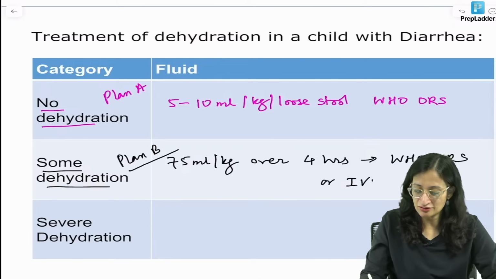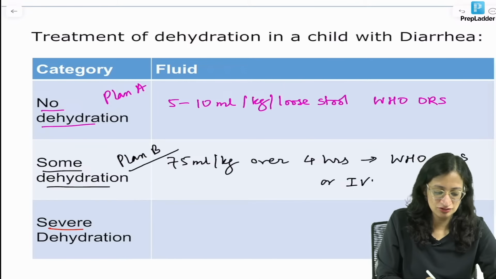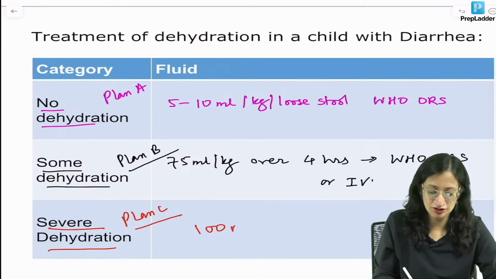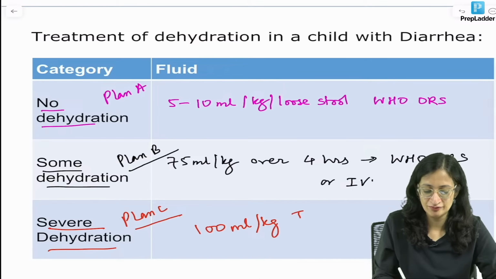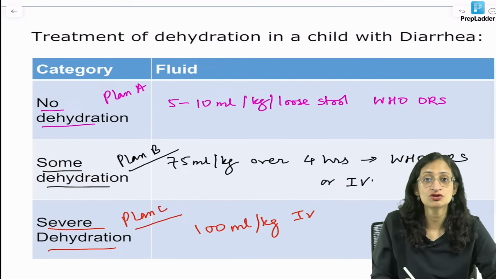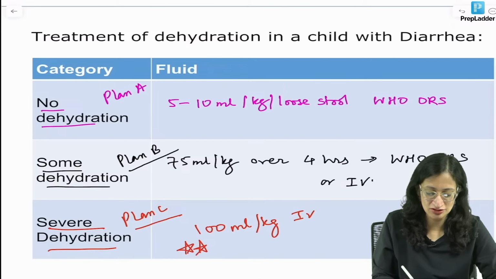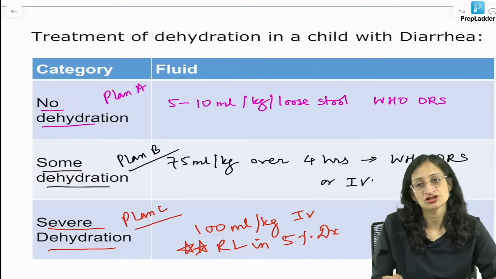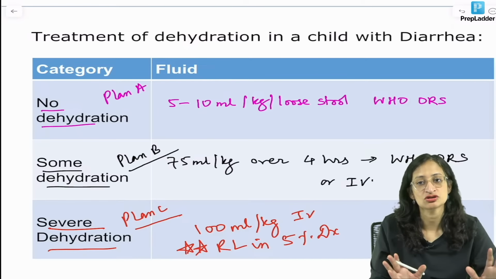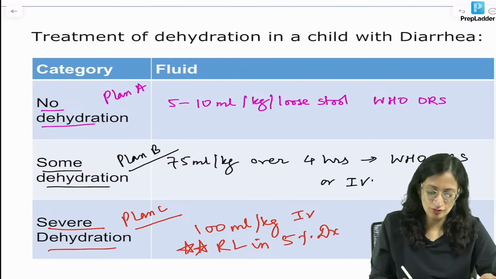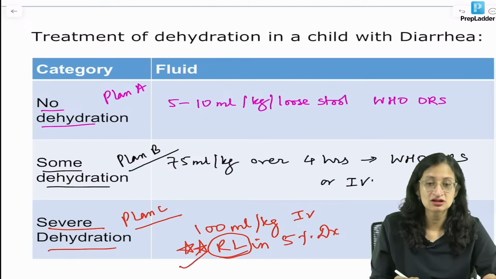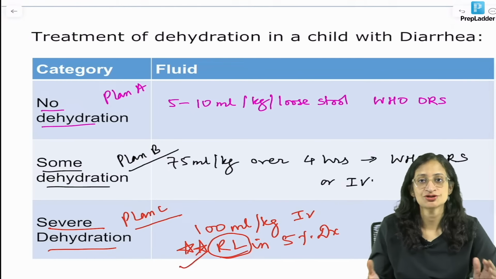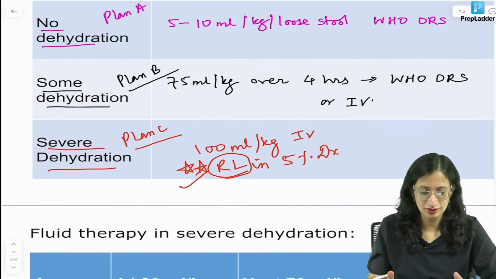Now, severe dehydration, what will you do? Severe dehydration is called plan C, and we have to give 100 ml per kg fluid, and this has to be IV. What is the fluid of choice? All these are individual questions in themselves. Fluid of choice is Ringer lactate in 5% dextrose. Why Ringer lactate? Because it has potassium as well, and in stool a lot of potassium is lost. If this is not there in your options, Ringer lactate alone is the best answer. If that is also not there in the options, only then you select normal saline, okay.